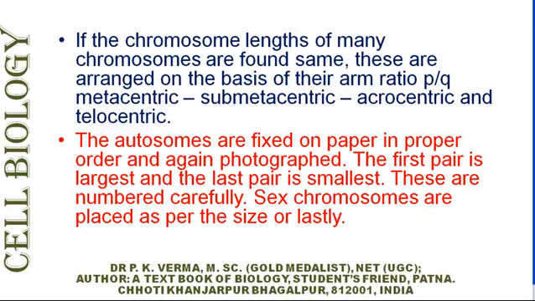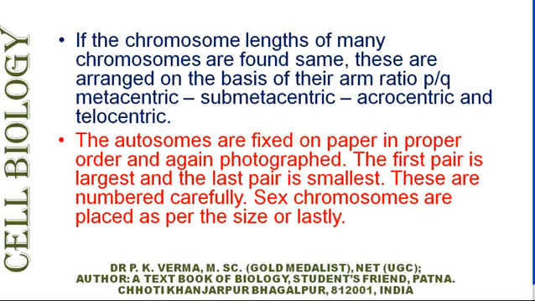If two pairs of chromosomes have the same length, at first the metacentric, then submetacentric, or at first the submetacentric, then acrocentric, or at first the acrocentric, then telocentric will be placed. These are numbered carefully and sex chromosomes are placed as per the size, or lastly.